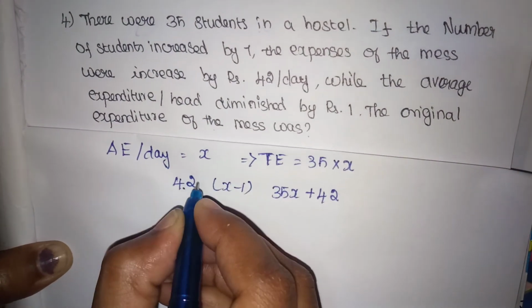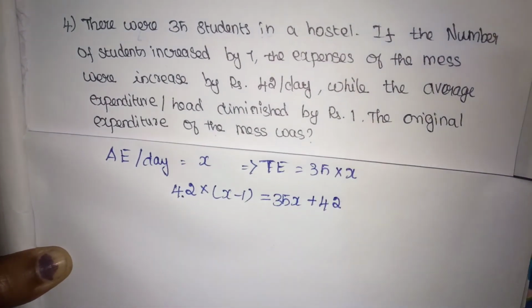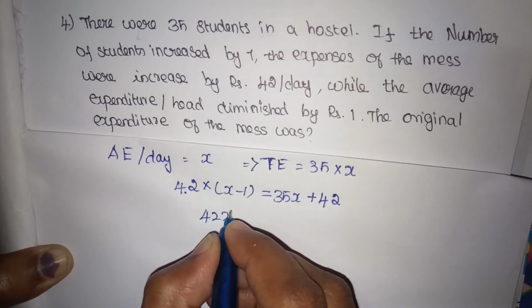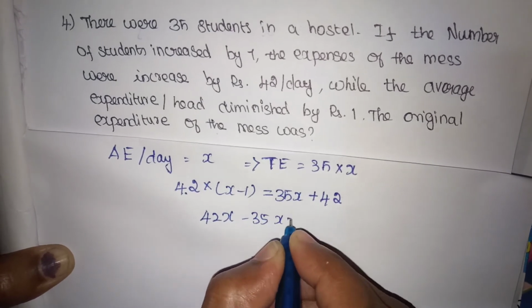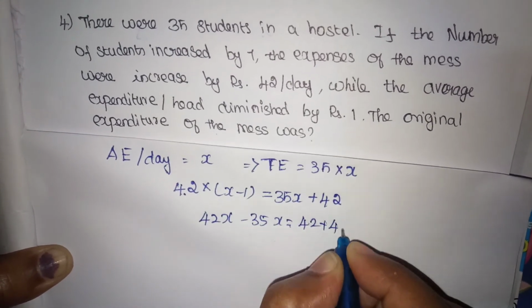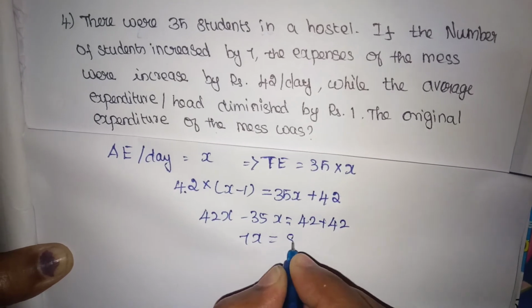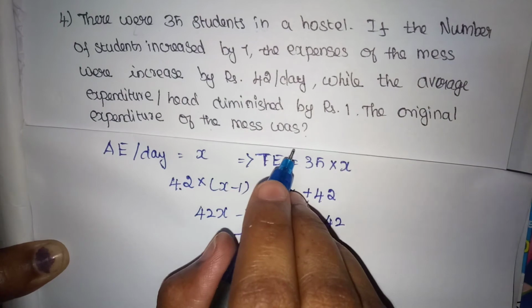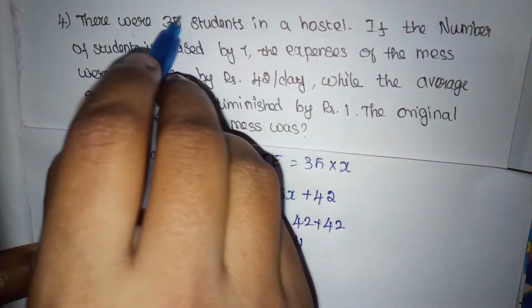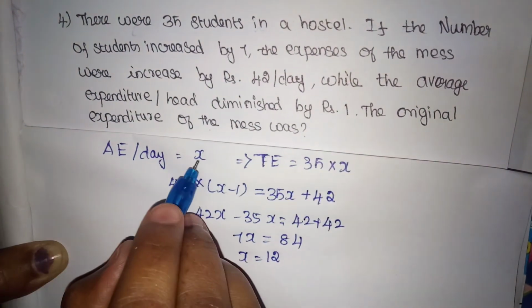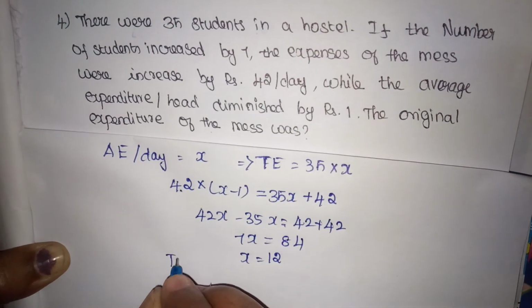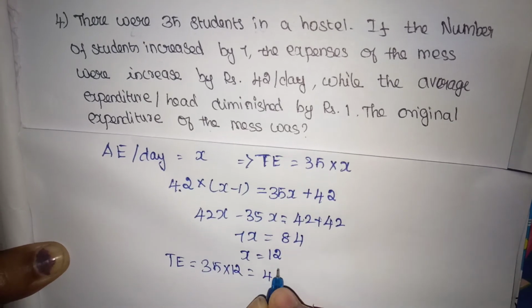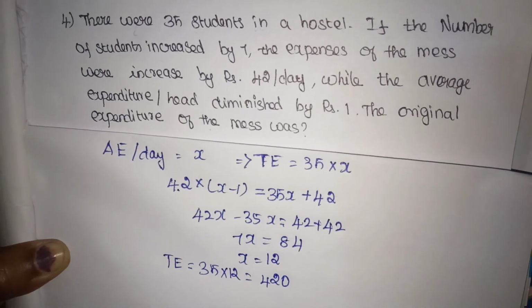See here, number of candidates into average will be equal to my total expenditure. By rearranging this, we'll get 42x minus 35x will be equal to 42 plus 42. So 7x will be equal to 84. So the value of x is 12. Here the problem is the original expenditure of the mess. Original expenditure is the expenditure for 35 students. The average expenditure is 12. So the original total expenditure will be 35 into 12. Answer 420. Hope you are all clear with averages. Thank you.